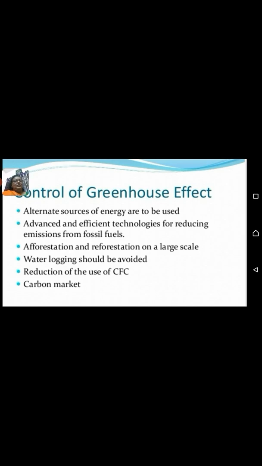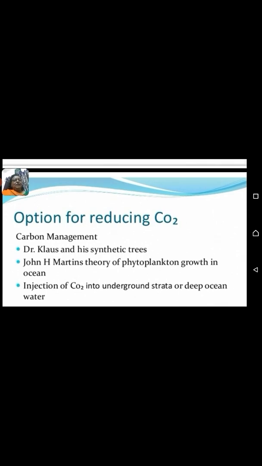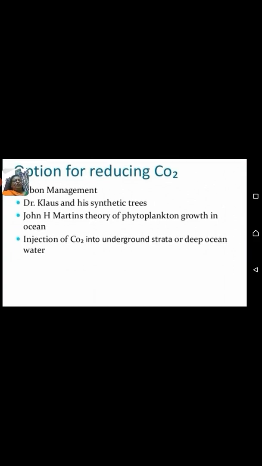Now, control of the greenhouse effect. Alternate sources of energy are to be used. Advanced and efficient technologies for reducing emissions from fossil fuels, afforestation and reforestation on a large scale. Water logging should be avoided. Reduction of the use of CFC, carbon market. An option for reducing carbon dioxide is carbon management: Dr. Claus and his synthetic trees, John H. Martin's theory of phytoplankton growth in the ocean, injection of carbon dioxide into underground strata or deep ocean water.